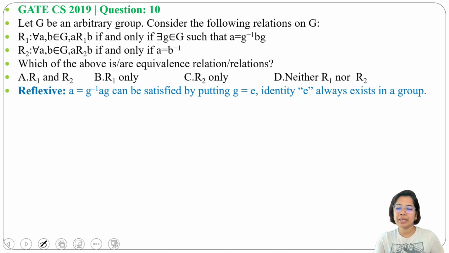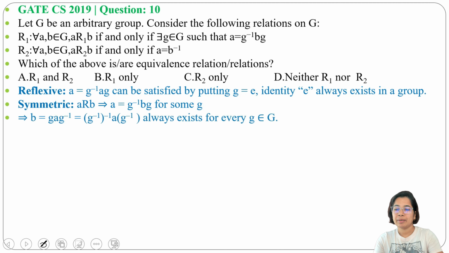Now is it symmetric? If A is related to B, is B also related to A? Yes. B can be written as g A g inverse, and this g can be written as g inverse of inverse, so with g inverse in place, if A is related to B, then B is also related to A. Hence it is symmetric. Now check, is it transitive?